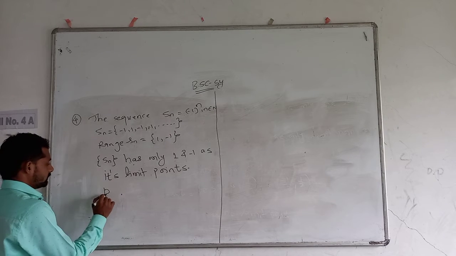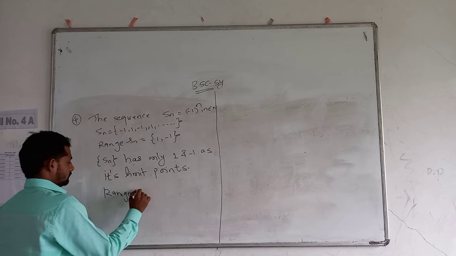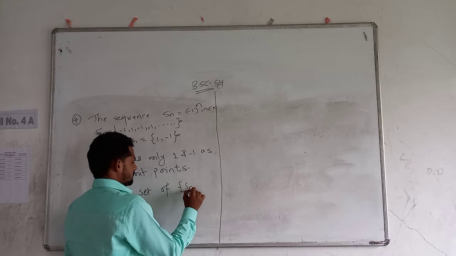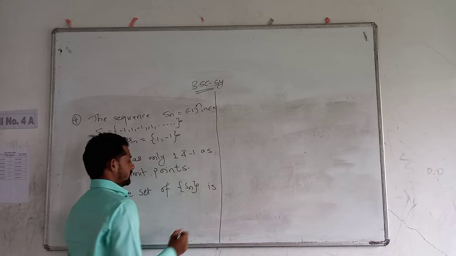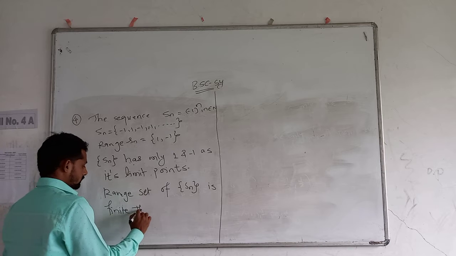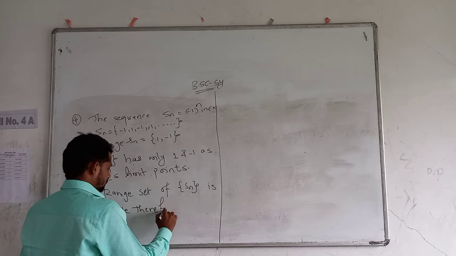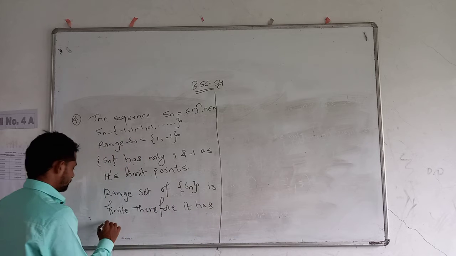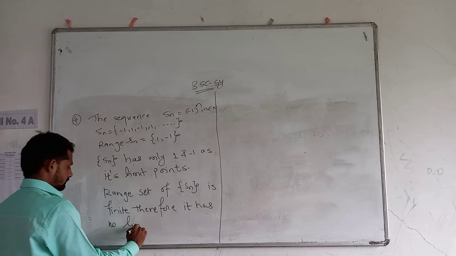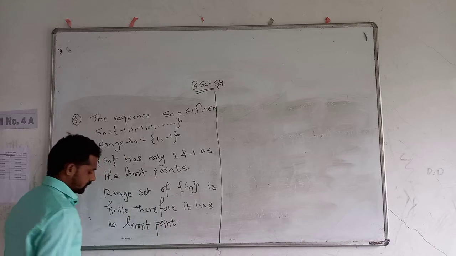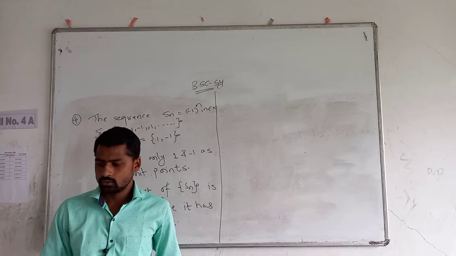The range set of the sequence Sn is finite, therefore it has no limit point, because we know that a finite set has no limit point.